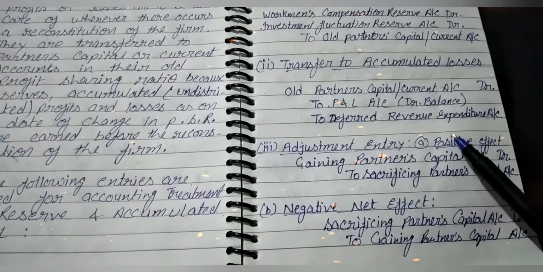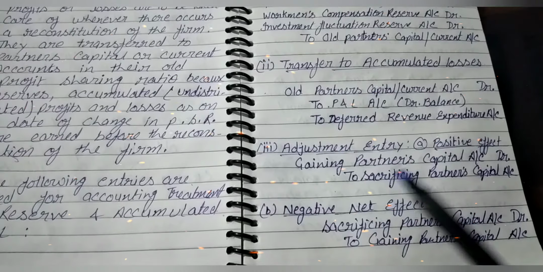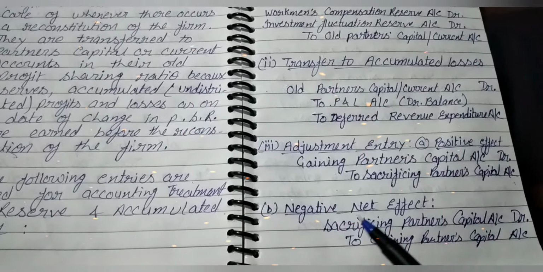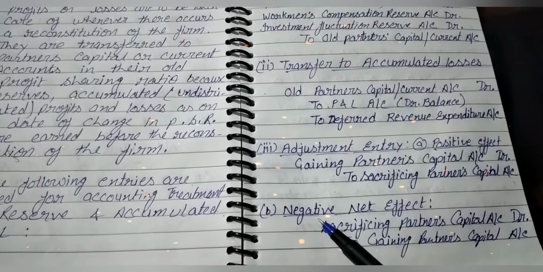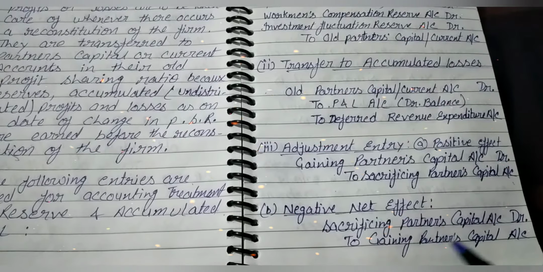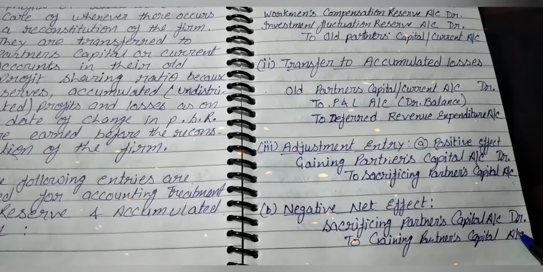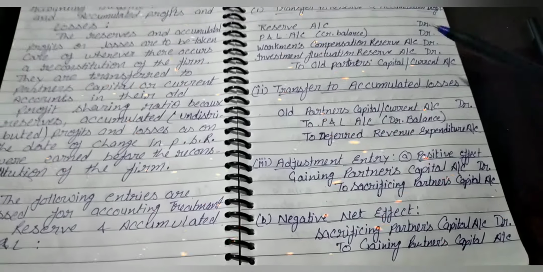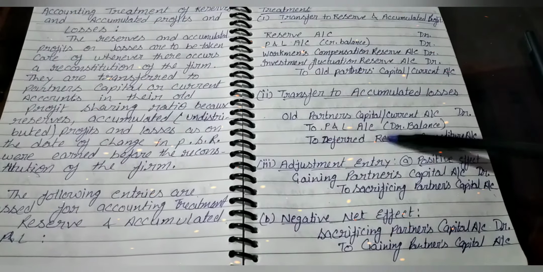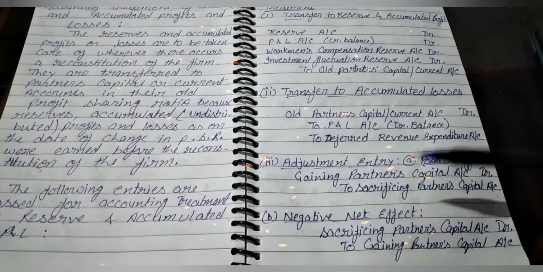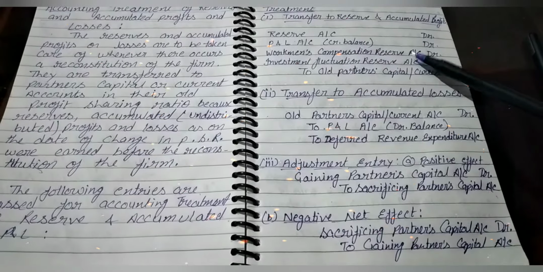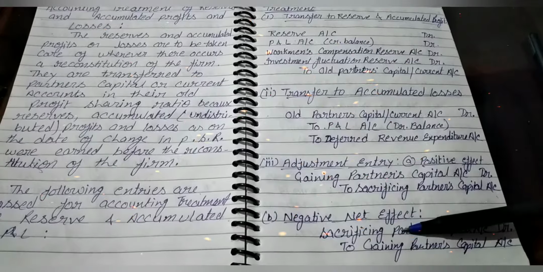If it is positive, then the entry will be gaining partner's capital account debit to sacrificing partner's capital account. And if the effect is negative, then the entry will be sacrificing partner's capital account debit to gaining partner's capital account. So firstly, we have to calculate the sum of profits and the sum of losses. If profit is more than loss, that will be a positive effect, and if losses are more than the profit, then it will be a negative net effect.